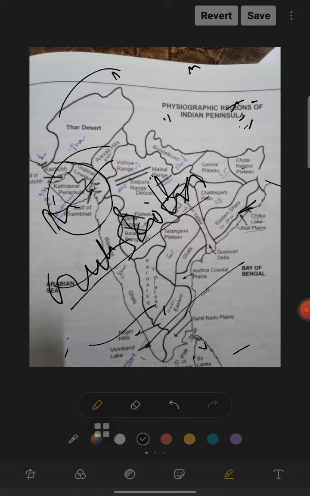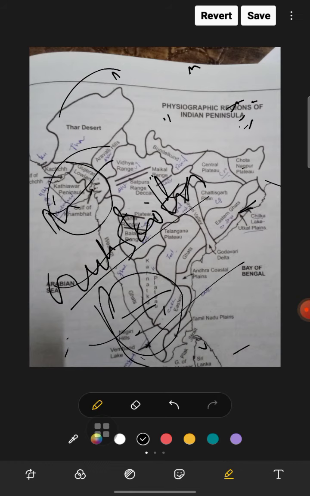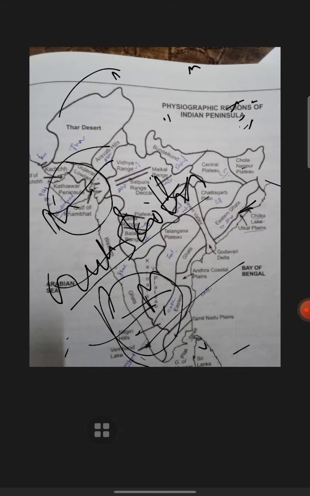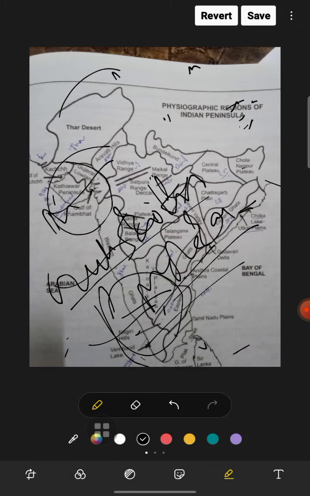Now the Malabar coast. This is the Malabar coast region, extending from Goa to Kanyakumari, and the southern coastal regions receive more rainfall during the summer monsoon. We should have an idea about the rainfall also. So the southern part receives more rainfall in the Malabar coast.